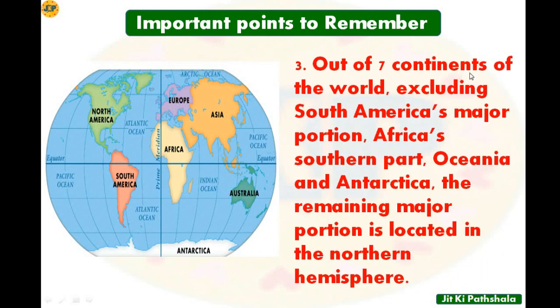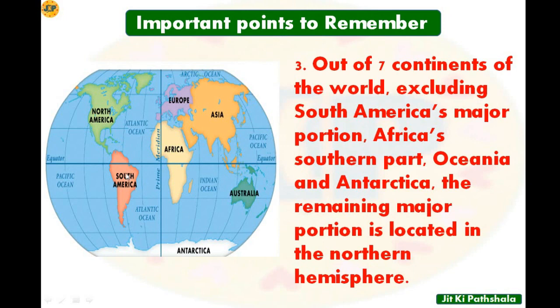Point number 3, out of 7 continents of the world, excluding South America's major portion, Africa's southern part, Oceania and Antarctica, the remaining major portion is located in the northern hemisphere.